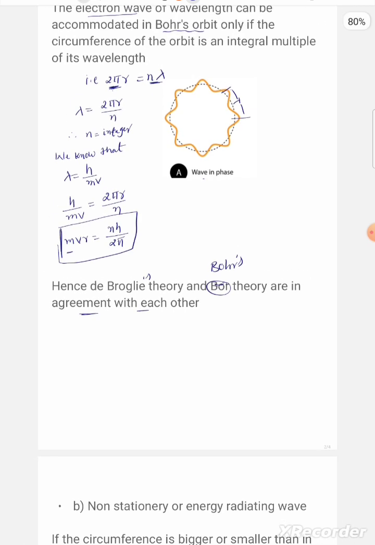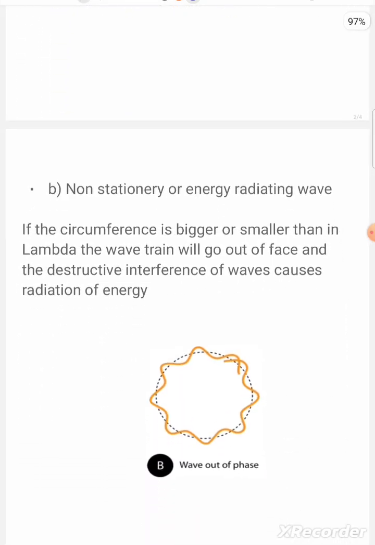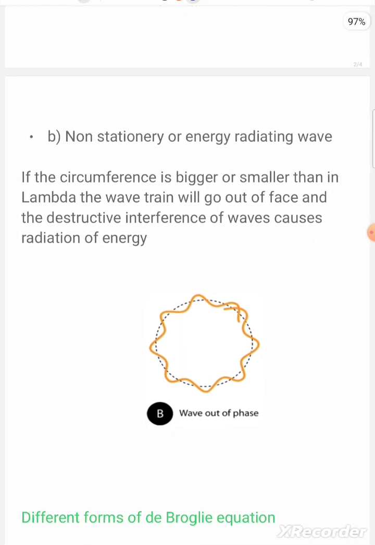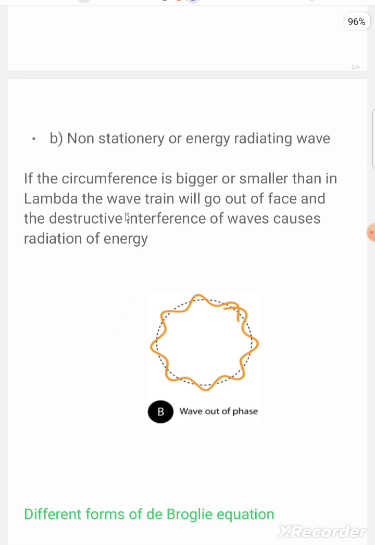Next, the second condition: the second possibility of wave is the non-stationary or energy radiating wave.